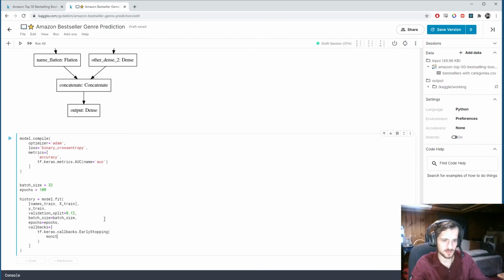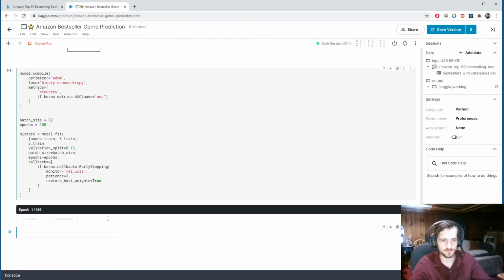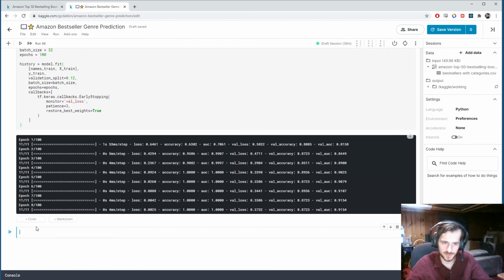So we're going to monitor the validation loss. So essentially when validation loss starts to go back up, we're going to stop the model. And we'll give it a patience of 3, so we'll allow 3 epochs to pass without improvement before we stop the model. And we'll also enable restore best weights, which will restore the best weights from the best epoch after we've stopped training. All right, and let's run that. So there it goes, and you can see it's stopped after 8 epochs.